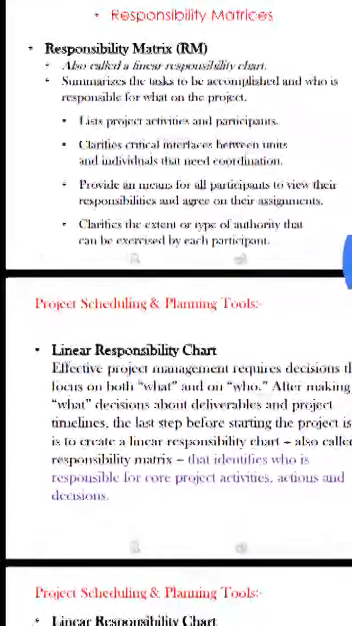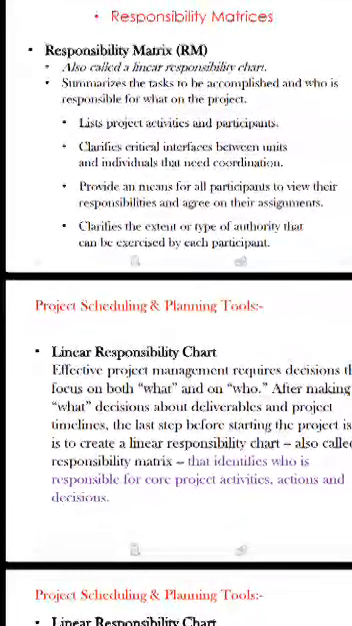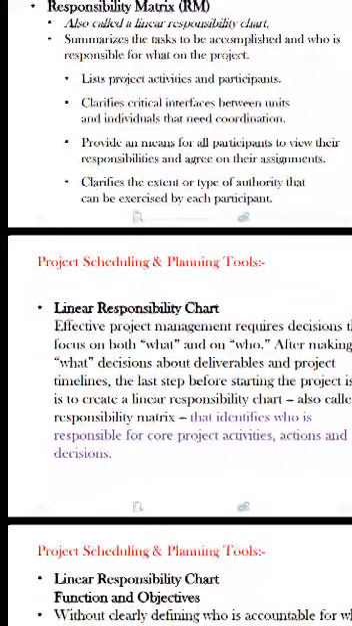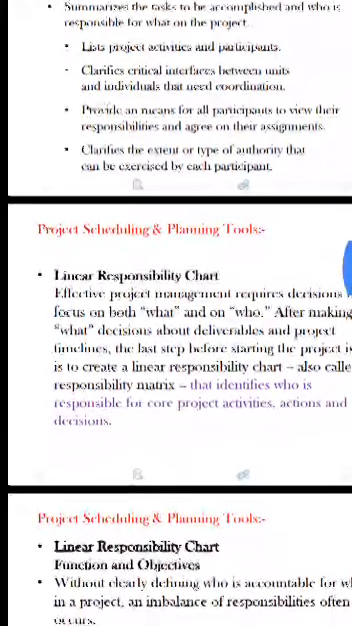Responsibility matrix is also called a linear responsibility chart. It summarizes the tasks to be accomplished and who is responsible for what on the project. It lists project activities and participants. It clarifies critical interfaces between units and individuals that need coordination. It provides a means for all participants to view their responsibilities and agree on their assignment. It clarifies the extent or type of authority that can be exercised by each participant.